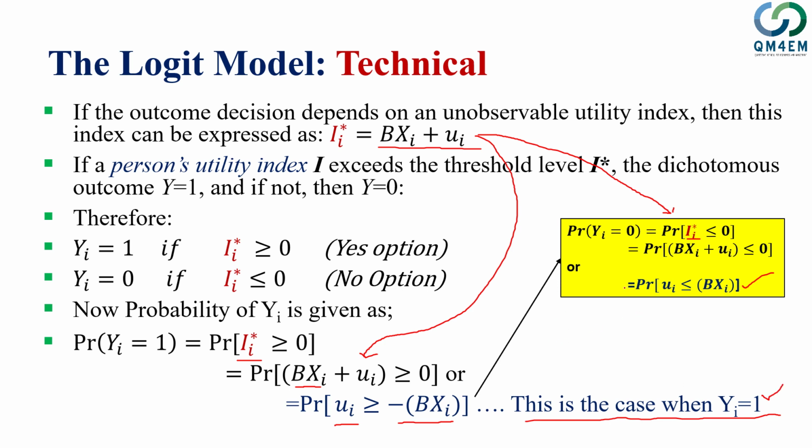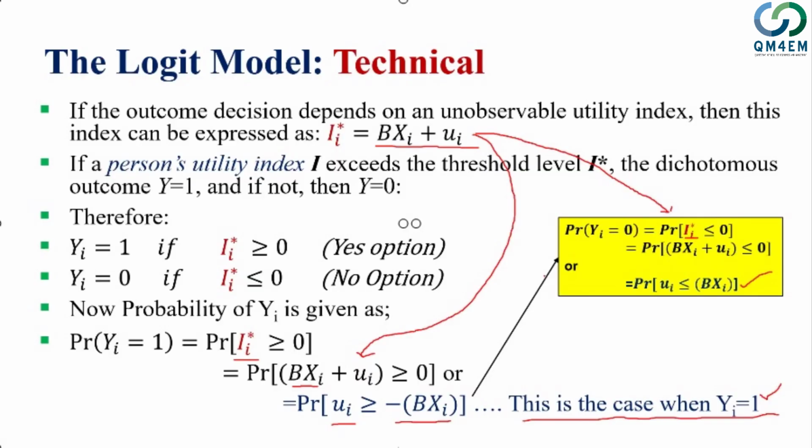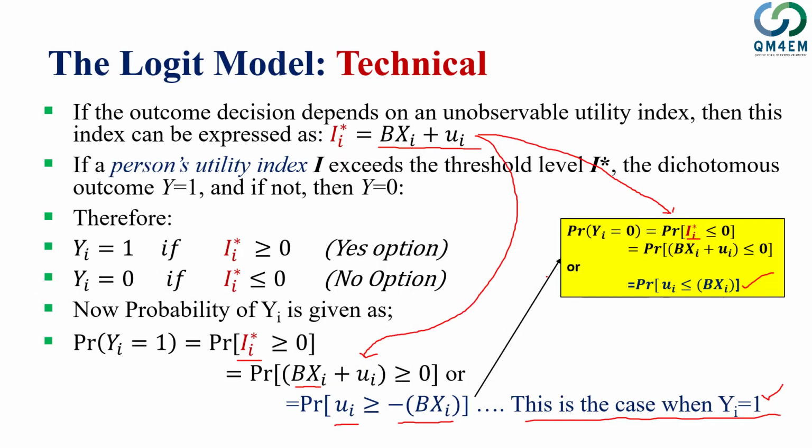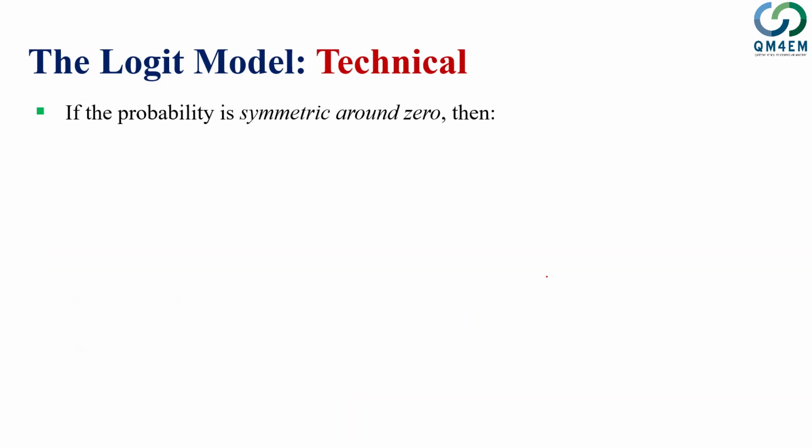This gives us a second equation, and this one is the first equation. So these two equations, this is for the probability of y is equal to 0 and probability of y is equal to 1.